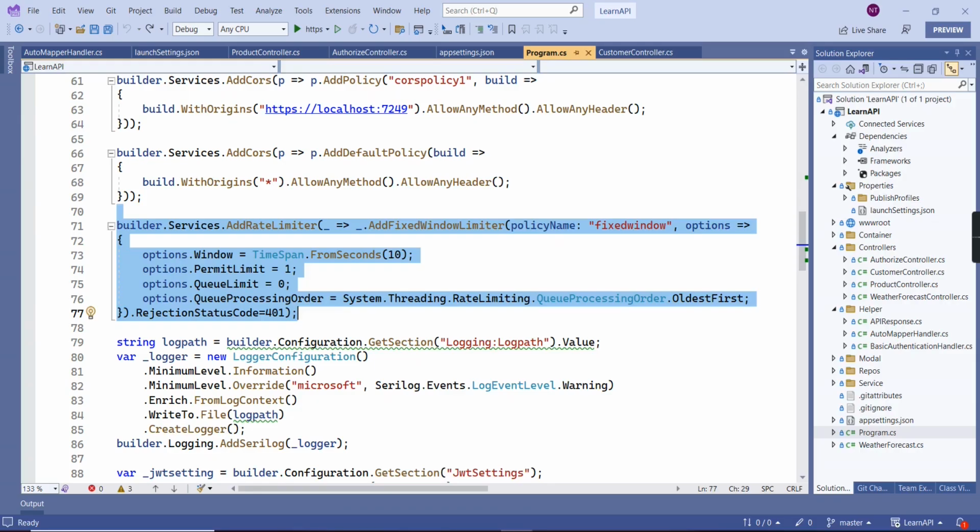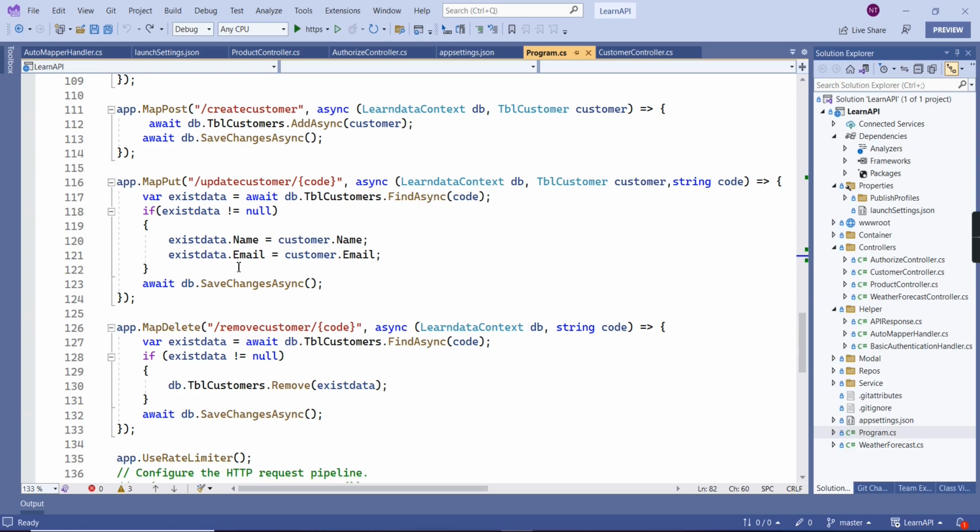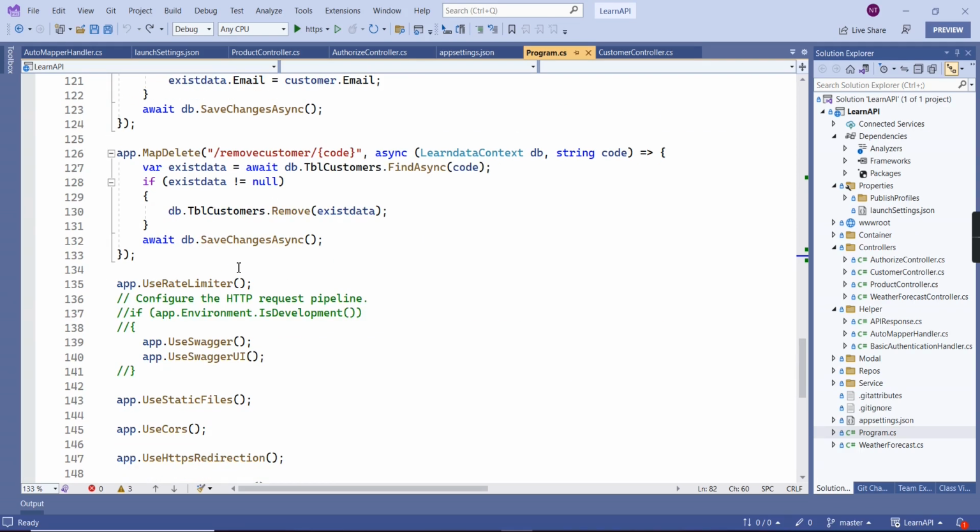So let me show you one of the example. So these are the minimal API concept. It's very basic get method. It is returning some value. And the next example, we are passing some parameters. And the third example, we are directly accessing our database using this Entity Framework concept. And we did the complete CRUD actions. The same way we can do the file upload functionality also.